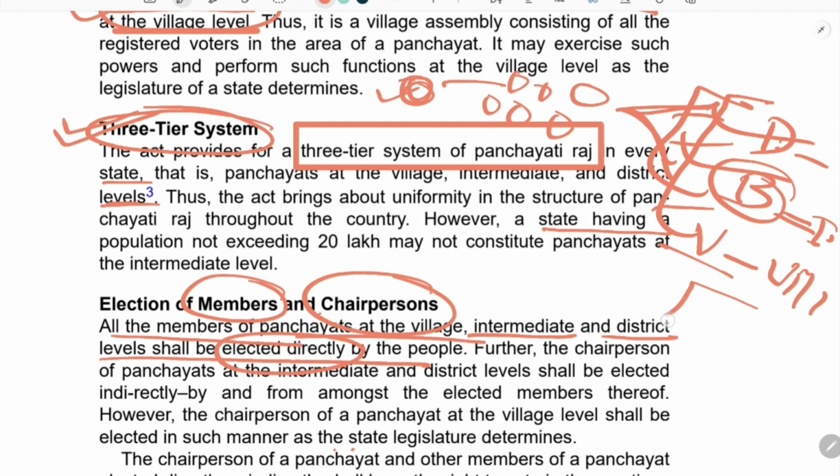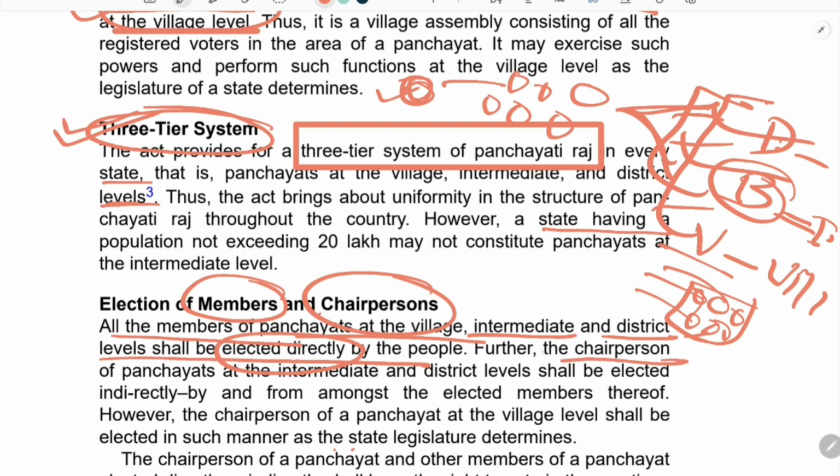We all know that a village area is divided into some wards, and these wards elect members, and their president is called the chairperson, which we also call in village as pradhan or sarpanch.